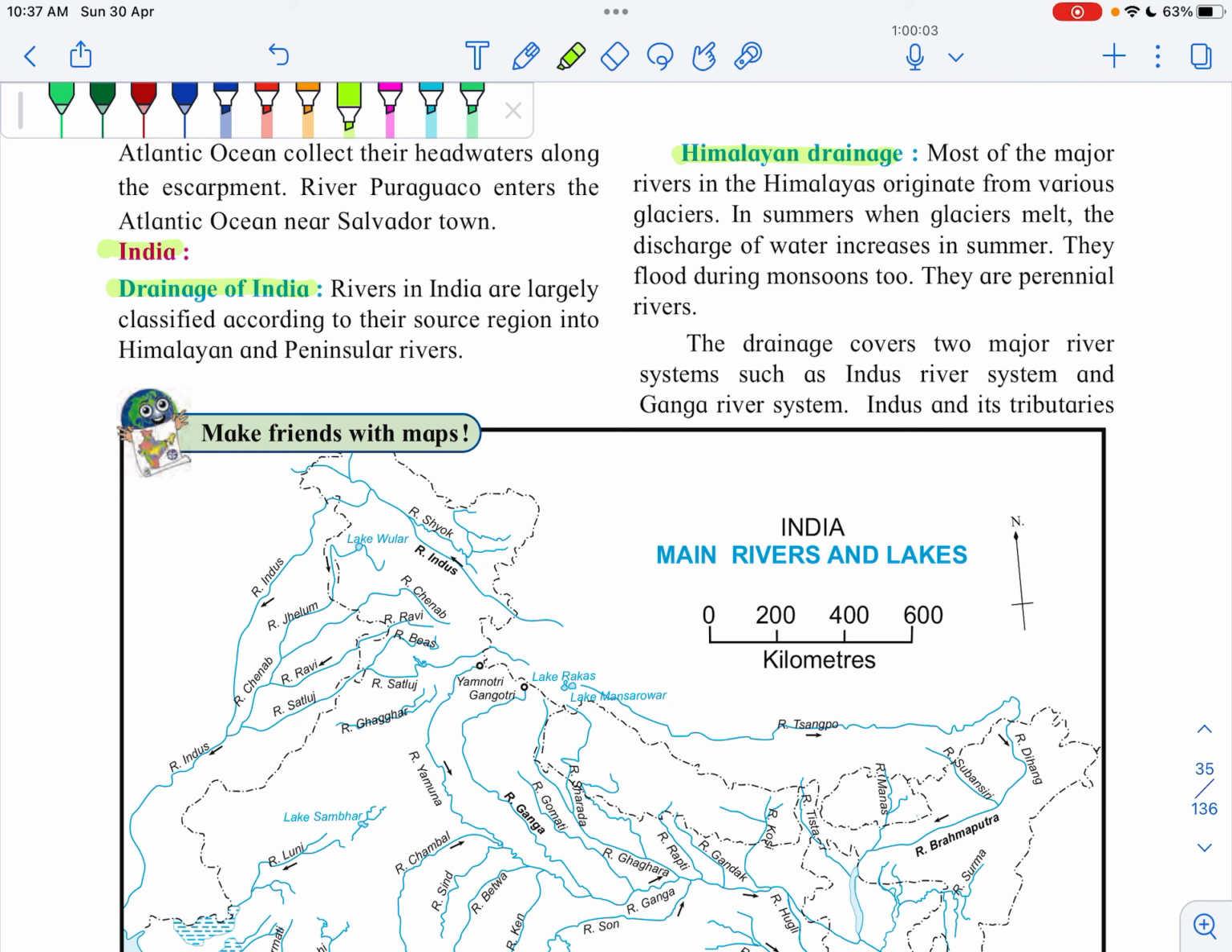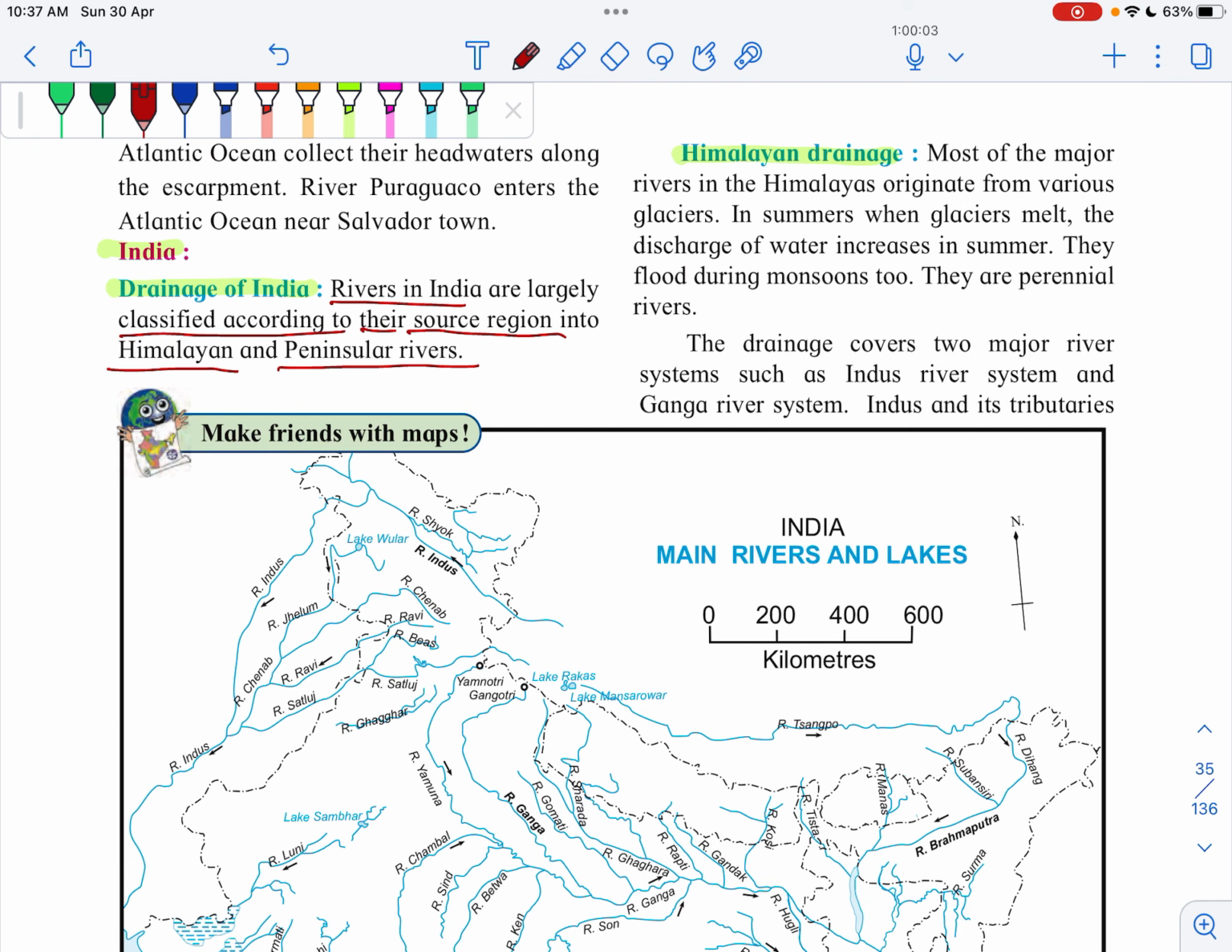Rivers in India are largely classified according to their source region. So here you have to remember that rivers in India are largely classified according to their source region. Source region means from where they are originating. Some rivers originate in the Himalayas and some rivers originate in the Peninsula. The rivers which originate in the Himalayas are known as Himalayan rivers. The rivers which originate on the Indian Peninsula are known as peninsular rivers.